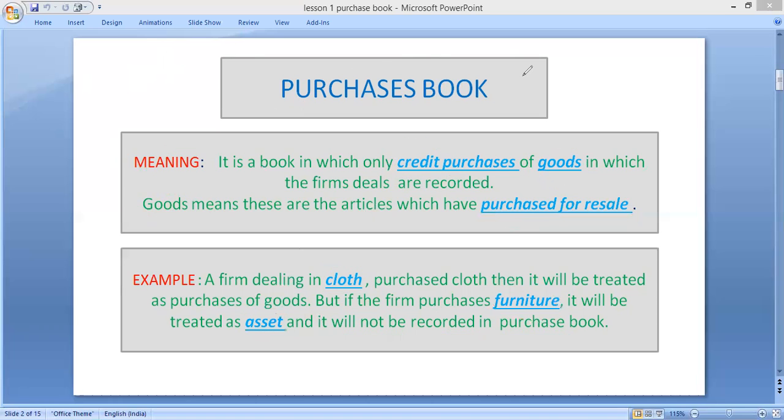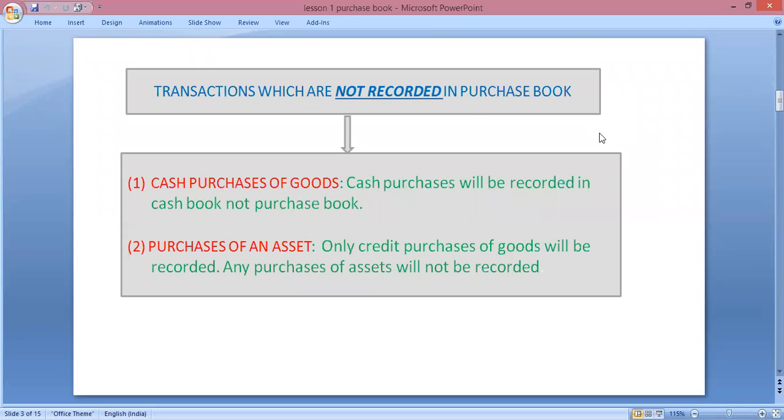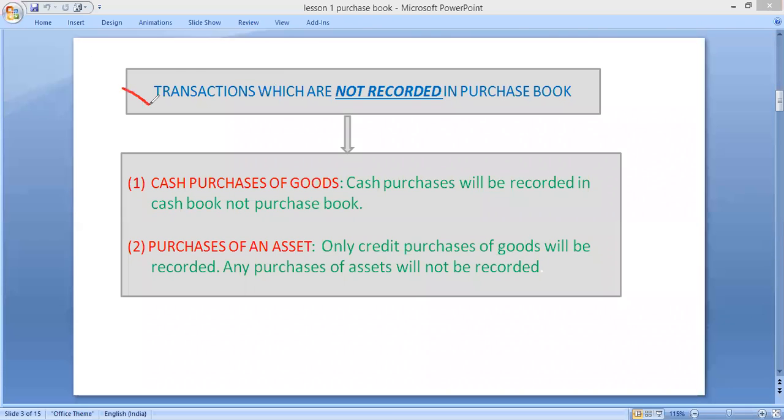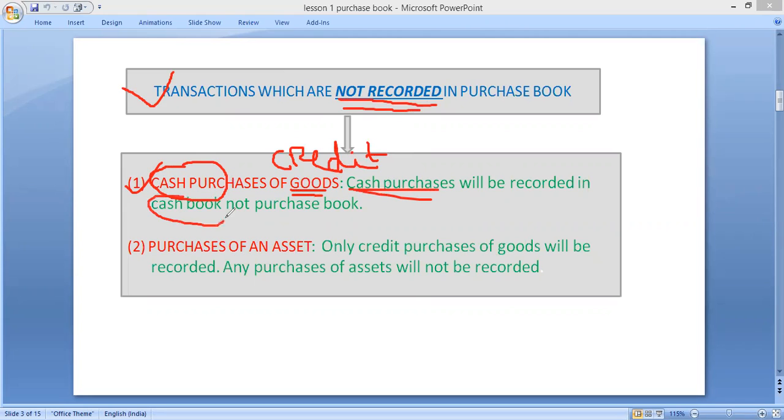Now, the second thing: what are the transactions which are not recorded in purchase book? First is cash purchase of goods. Cash purchase of goods will not be recorded, because I have already told you only credit purchase of goods will be recorded in purchase book, and cash purchases will be recorded in cash book.